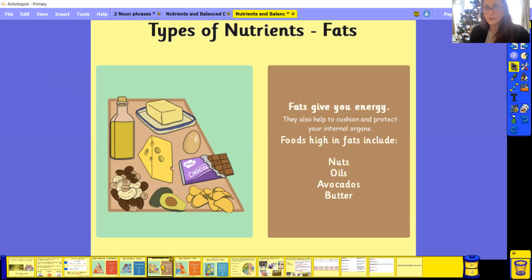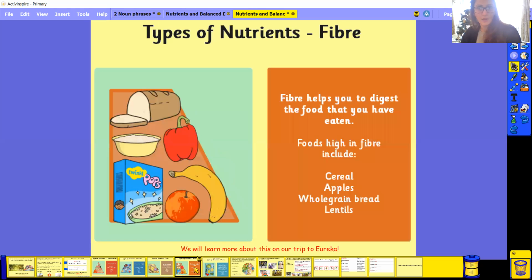However, you've got to be careful with fats, because if you eat too much fat, you're going to put on weight. This is why we have to talk about a balanced diet, okay? Making sure that you have the right amount of fats, because you only need a little bit of fat. So let's go on to our next one.